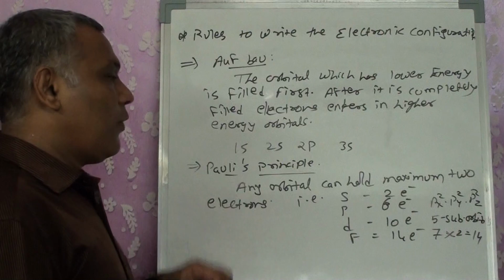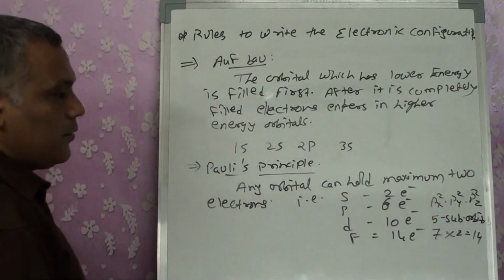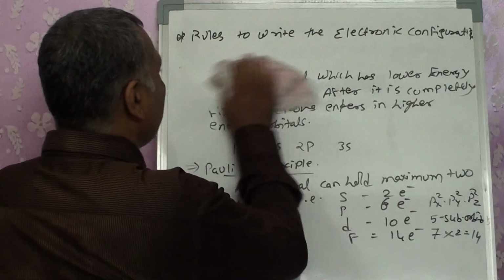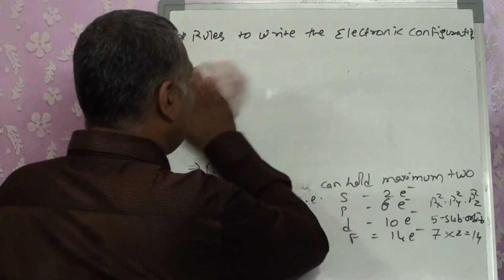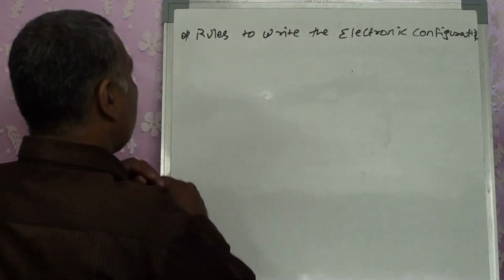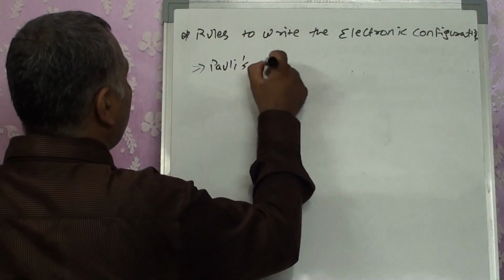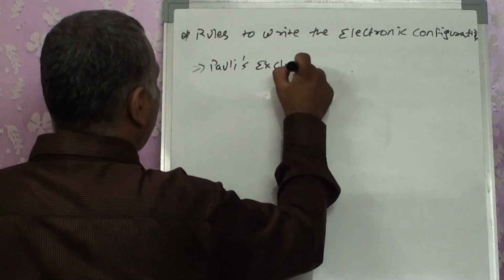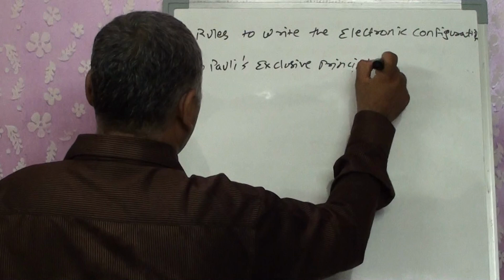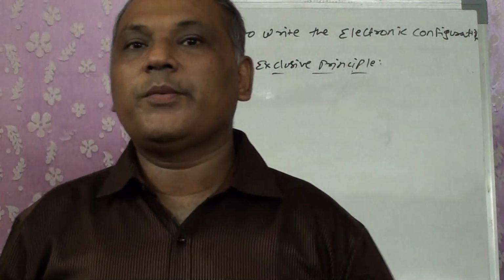While doing this, Pauli gave out the second principle. He said that it can hold a maximum of 2 electrons.